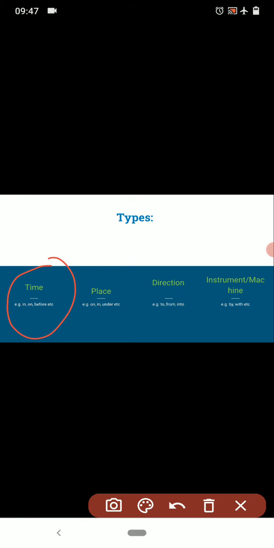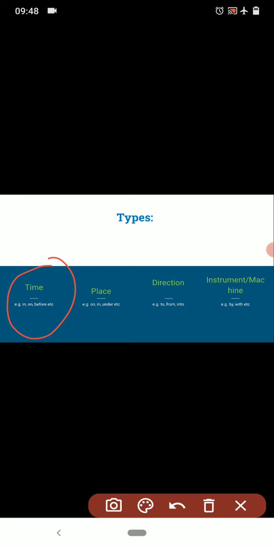Next, another example. He came before your arrival. So he came, and your arrival. These two sections are joined with the word before, right?